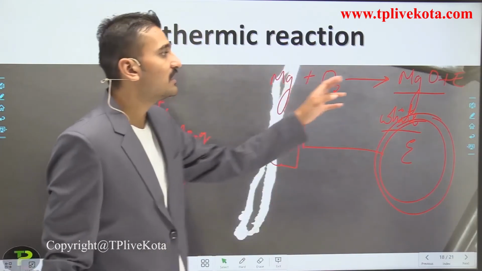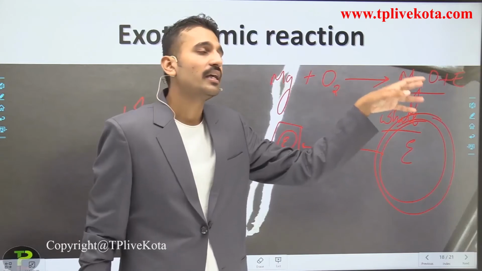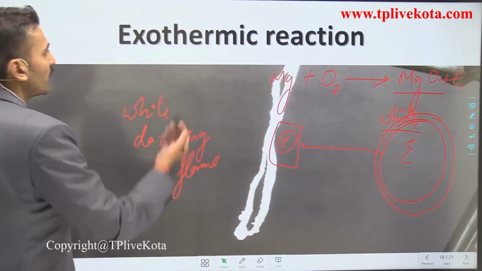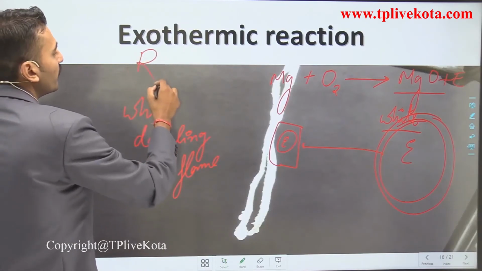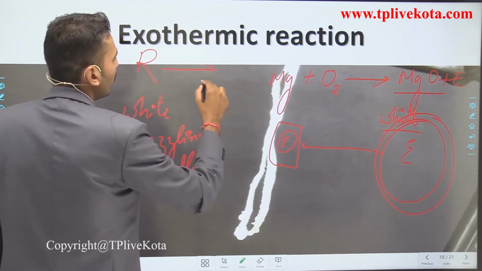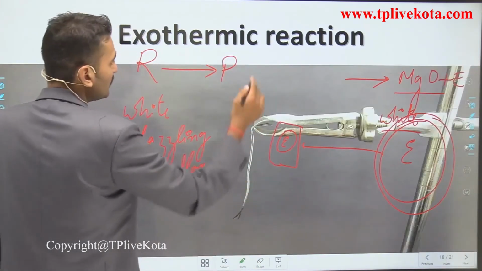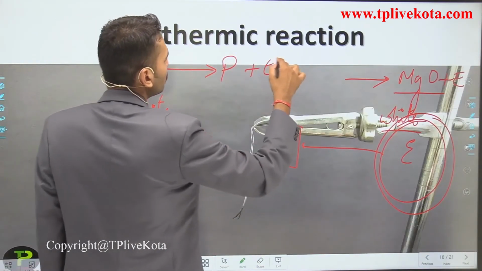Since the energy is liberated, it indicates an exothermic reaction. So for the exothermic reaction, how can you write it? The reactant, which is indicated by R, forms products, which is indicated by P, and the energy, which is indicated by E.